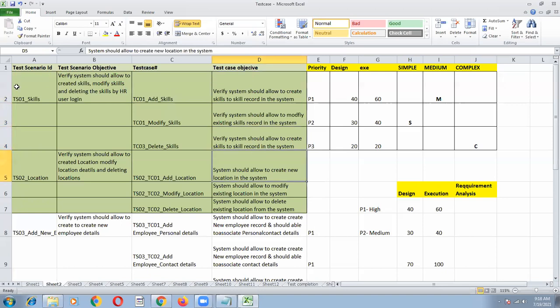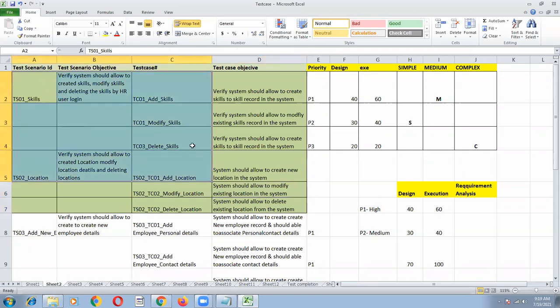So like this, from the given requirements, you need to understand test scenario ID, test scenario objective, test case, and test case objective. Similarly, locations. Verify system should be able to create location, modify location, and delete the locations. Add location, modify location, delete. So I have written the test case objective. Verify system should be able to create location details in the system. Verify system should allow modify the location details in the system. Verify system should delete existing location details from the system.